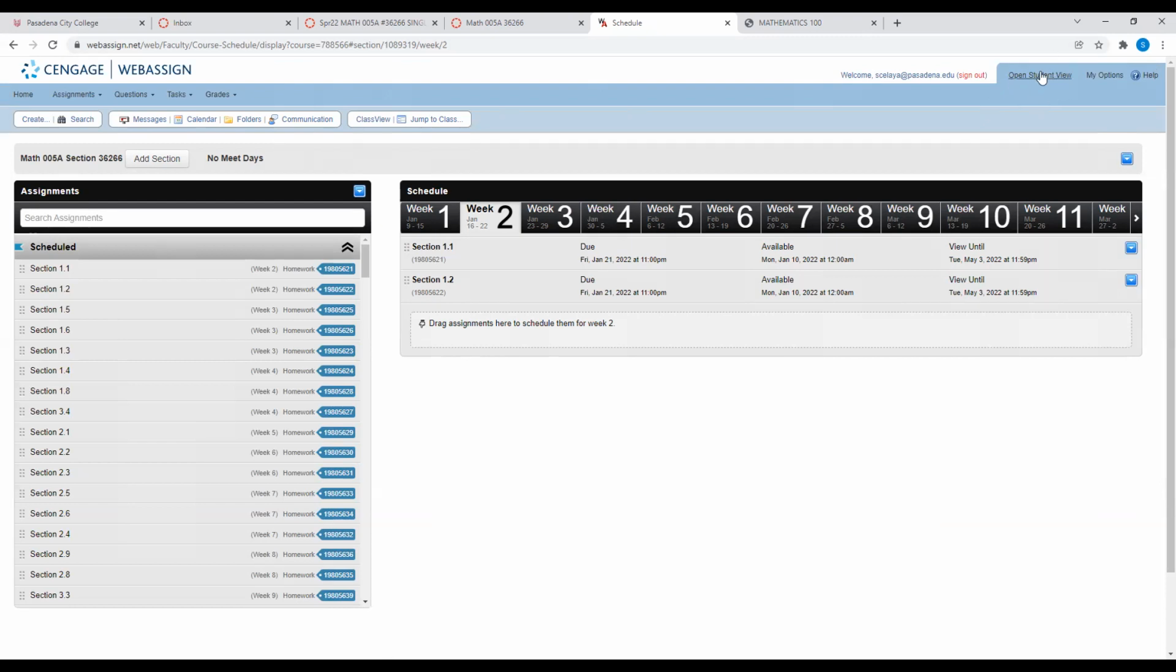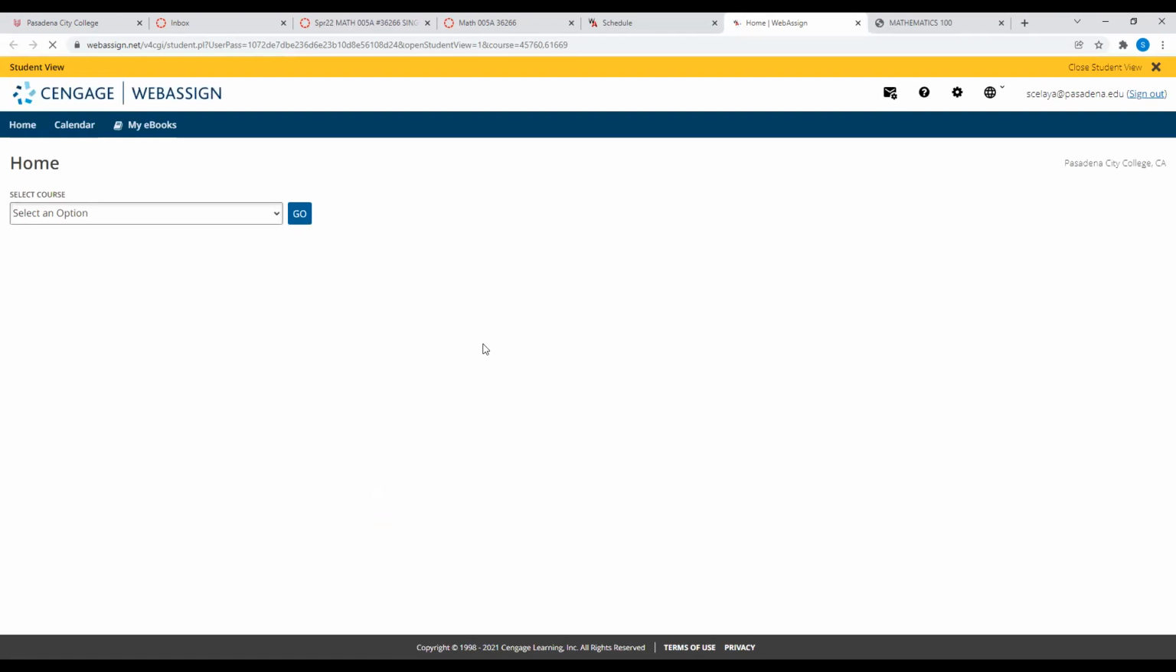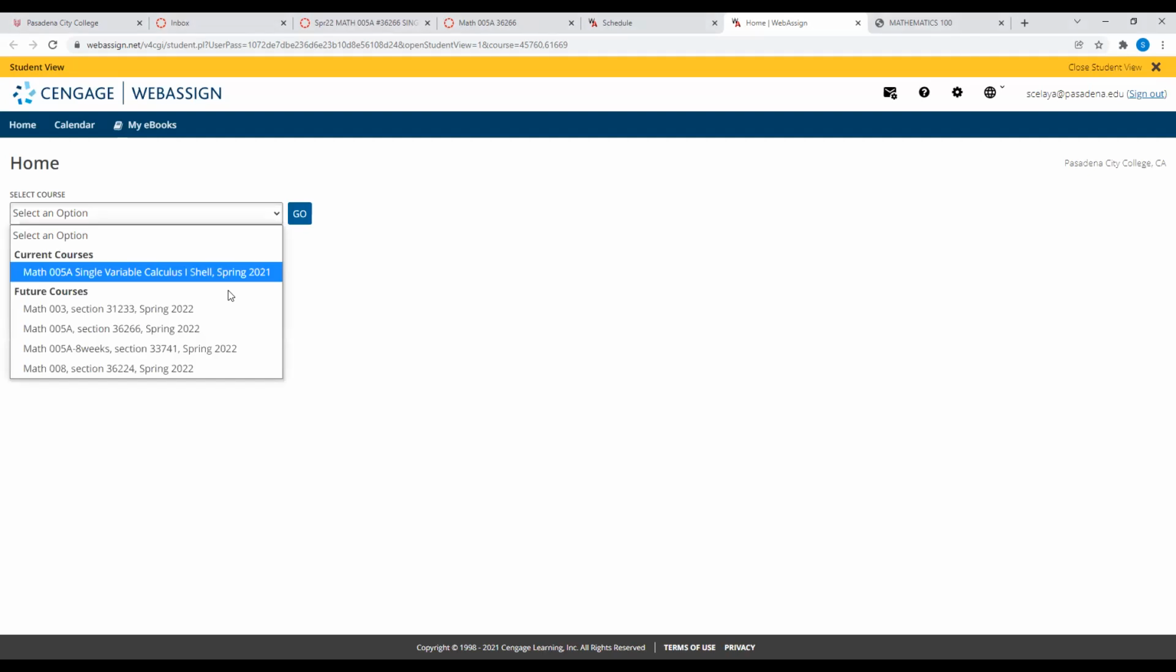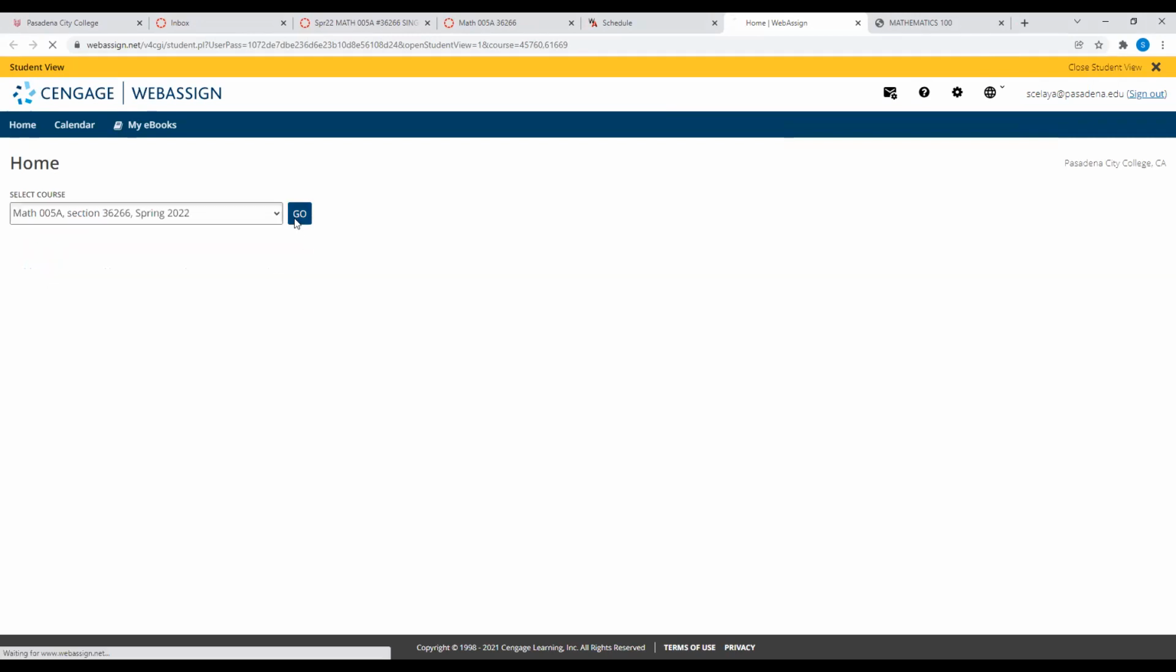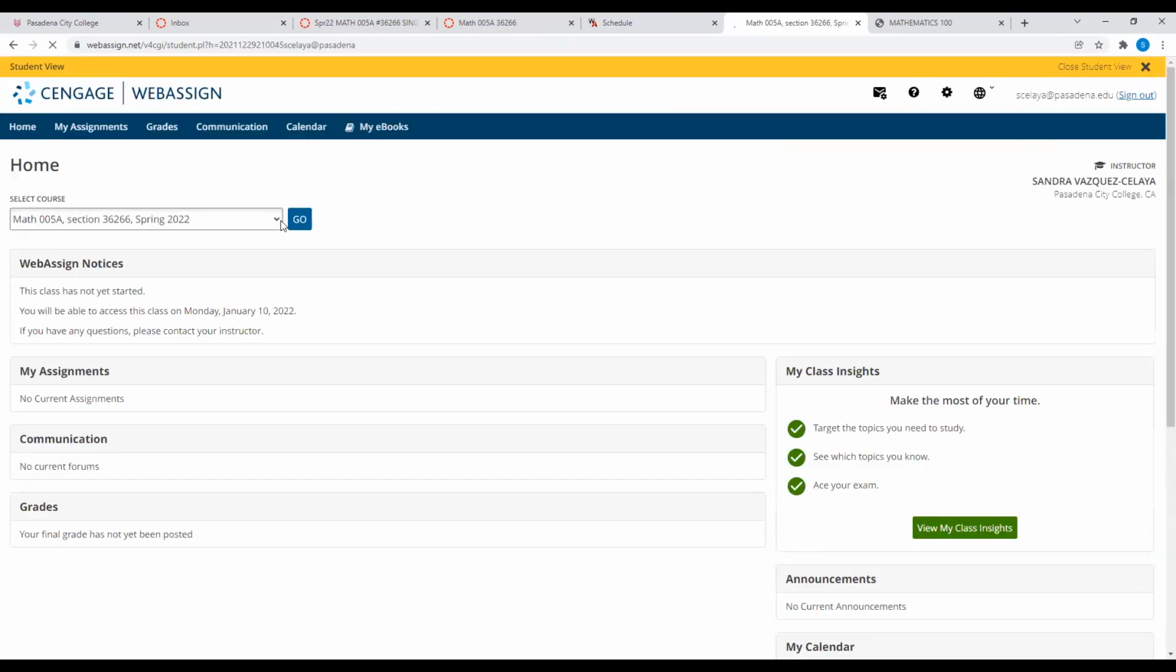Let me go ahead and show you where it says student view. If I take you to the student view, this is the way you are going to see it on your part. As you can see for right now, since the class doesn't start yet, there are no assignments visible to the students yet. But once we start school, you should be able to see the assignments right here.